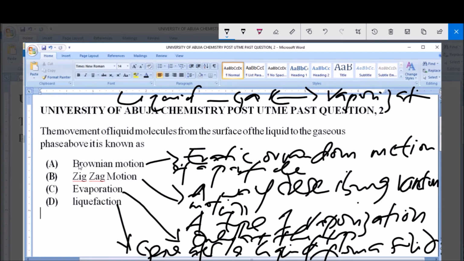So from these illustrations, we have that Brownian motion is an erratic motion. It is not our answer. We have that zigzag motion is a way of describing the Brownian motion, which is not our answer. I told you that liquefaction is a process where liquids are formed from solids. But evaporation is actually similar to what is being said: the liquid molecules from the surface of the liquid to gaseous phase. Now the movement of liquid molecules from the surface to gaseous phase is known as evaporation.